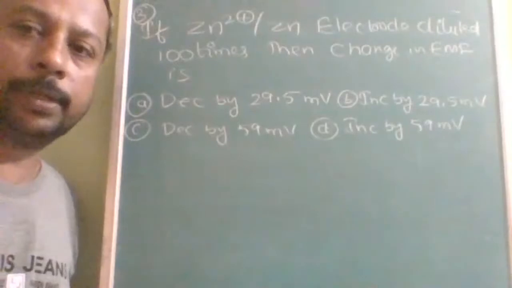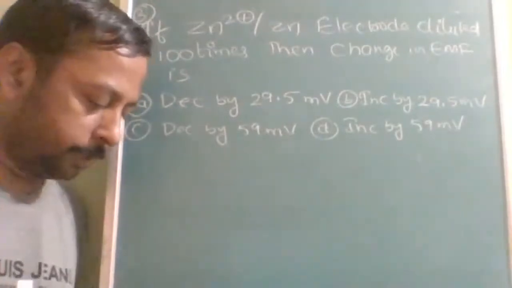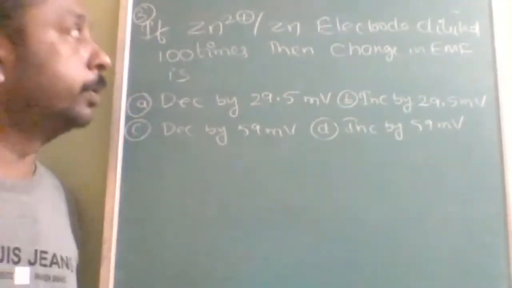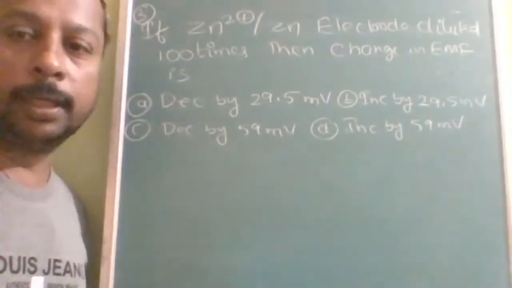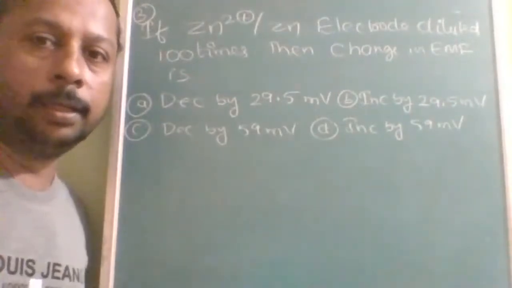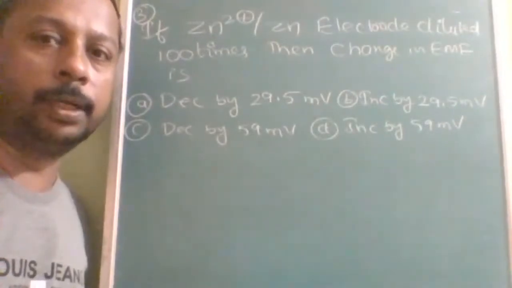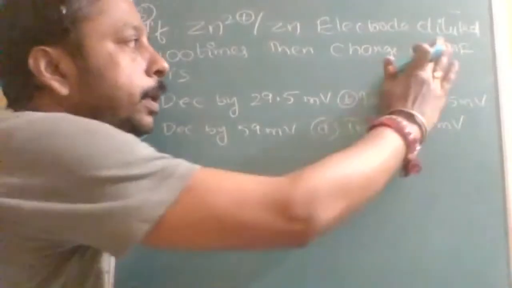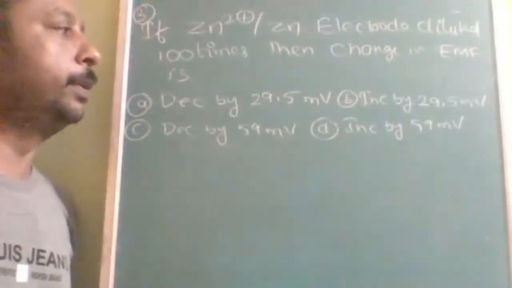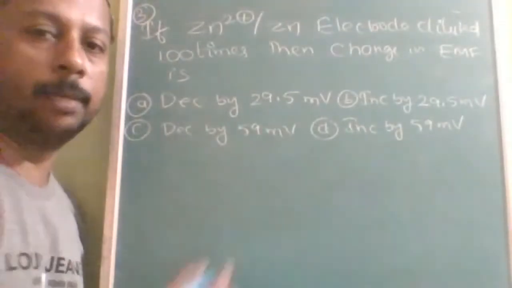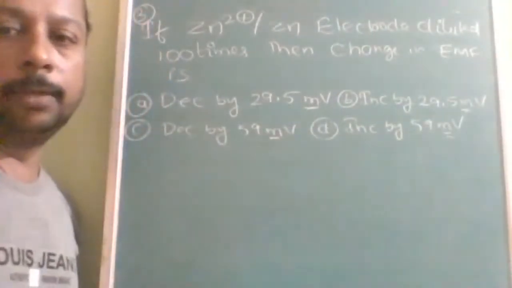Okay, another good question. This is a recent advanced question, not a much older one. When the Zn2+ solution around the zinc electrode is diluted, okay, some words were changed intentionally, the word diluted was replaced with something else. It is diluted 100 times. Then what is the change in EMF, whether it increases or decreases, and if it increases or decreases, by how many times? You have to be very careful here. Millivolt, what is it?